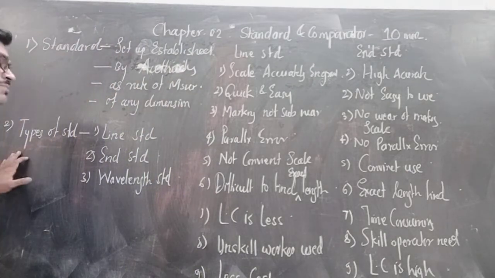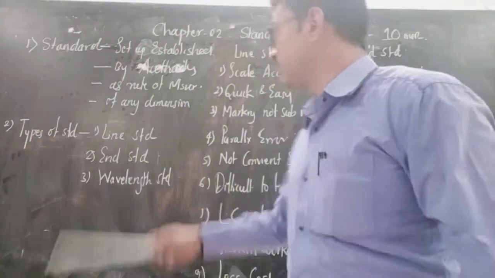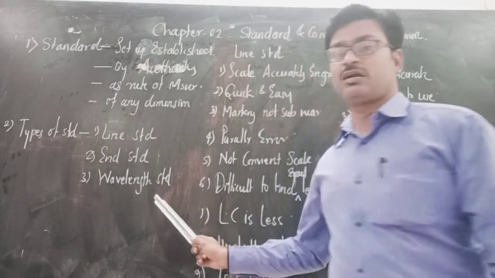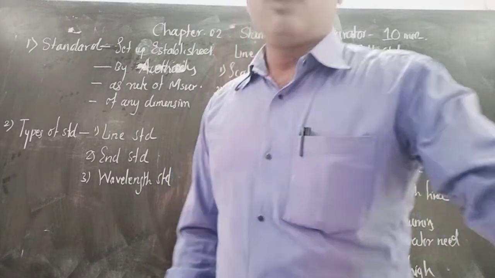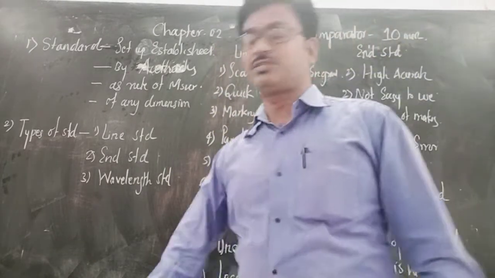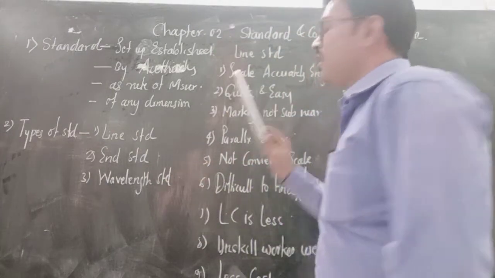Now what are the different types of standard? There are three types of standard. They are the line standard, the end standard and the wavelength standard. Each and every standard has its unique characteristic. Now we start with the line standard. What do we mean by line standard and end standard? And the other part is the wavelength standard. First of all, we see the line standard.